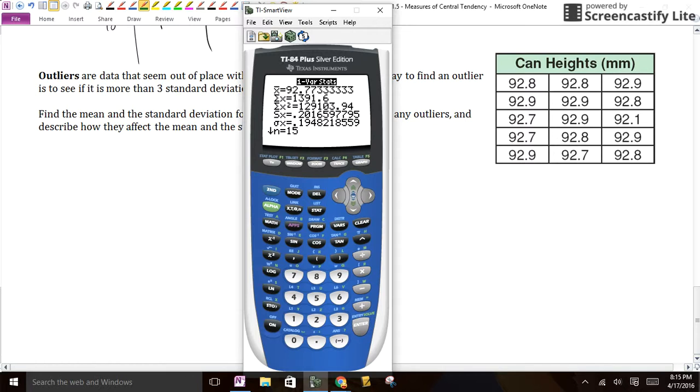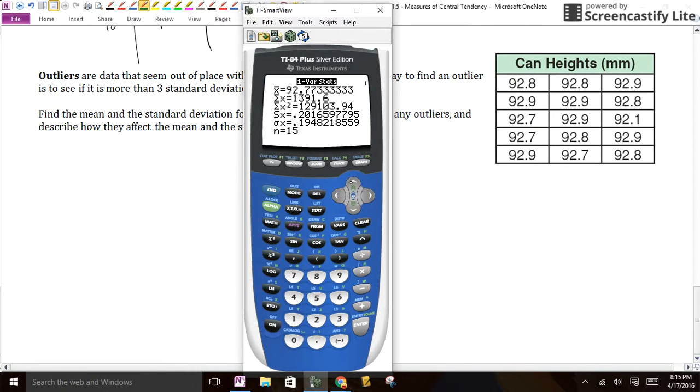You got your x bar, which is your mean, 92.77. You got your standard deviation down there, which is 0.194. You got n is 15, which means there are 15 numbers in the list. Keep scrolling down, you got your minimum is 92.1, your quartile 1 is 92.7, your median is 92.8, your quartile 3, and your maximum, so you can find your range. You got everything you could possibly need.